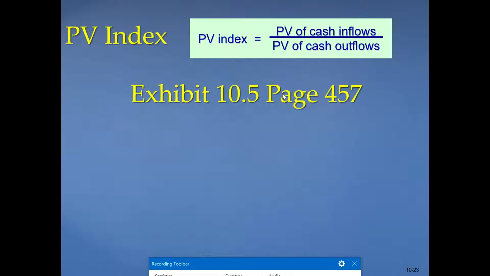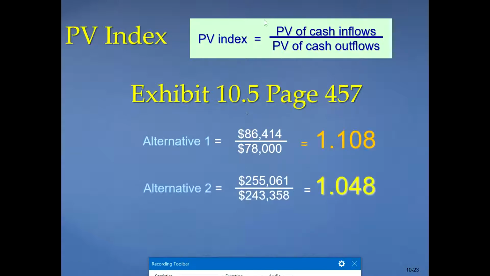This formula is very easy, right? We call it present value index. In some books they call it profitability index. How do we calculate it? Present value of cash inflows divided by present value of cash outflows. If you look at exhibit 10.5, which I mentioned earlier, in that exhibit these numbers are already calculated. So this is the present value under alternative 1, this is present value of inflows, this is present value of outflows, and now you have two alternatives. So which one to select?